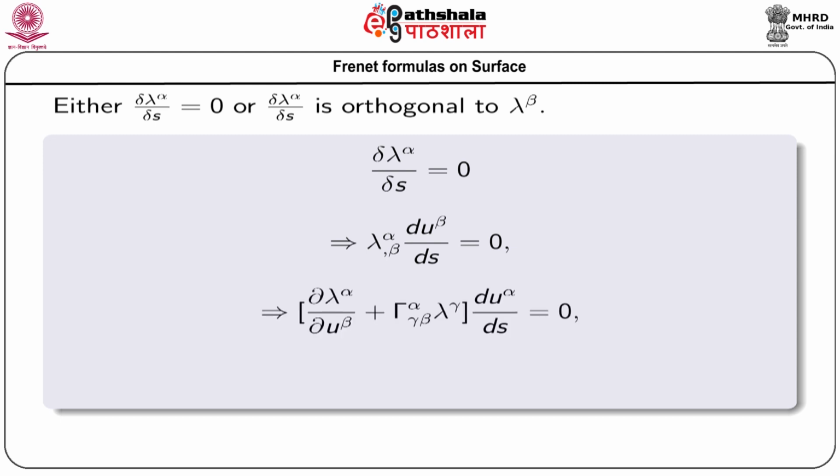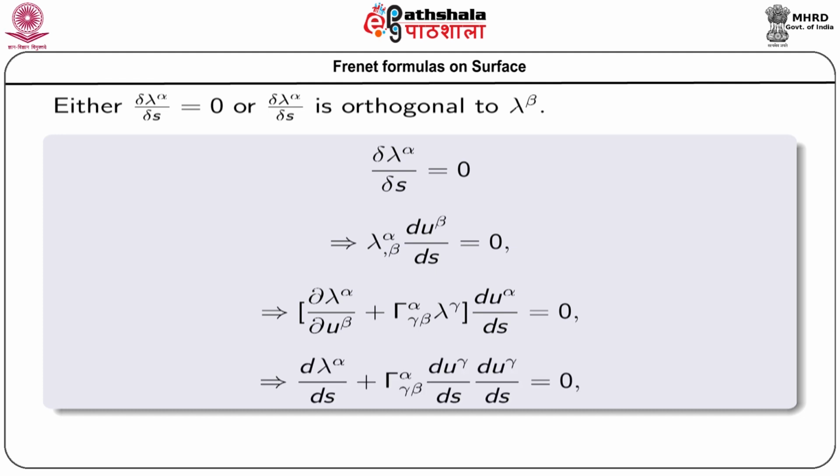Now, from the definition of covariant differentiation, lambda alpha comma beta can be expressed in the following way: del lambda alpha by del u beta plus Christoffel symbol of second kind alpha gamma beta lambda gamma, whole bracket, du beta ds.